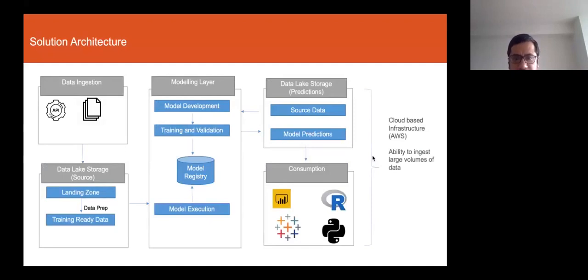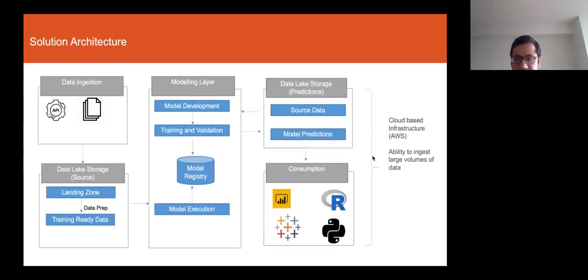The key component of the system is a modeling layer where we develop machine learning models, and they're deployed as containers on the cloud platform. And then we create a model registry which lists all the different models that we have developed, and it maps which model we're using for which data set. So for instance, to detect pregnancy, we are using a certain set of models. To detect whether this person is suffering from depression, we are using a different set of models. All those models are stored in the model registry.